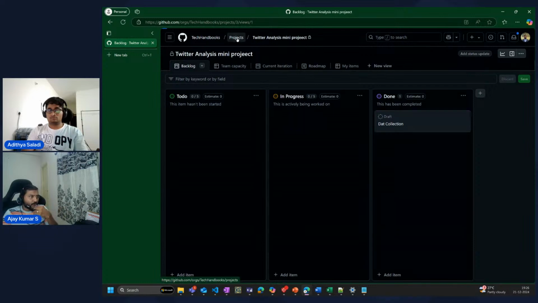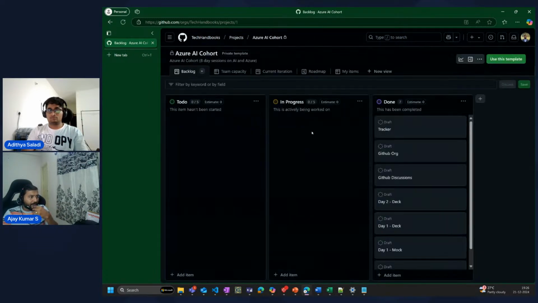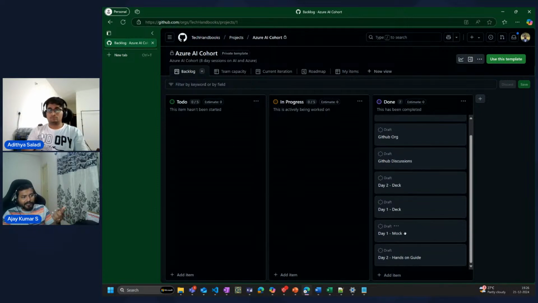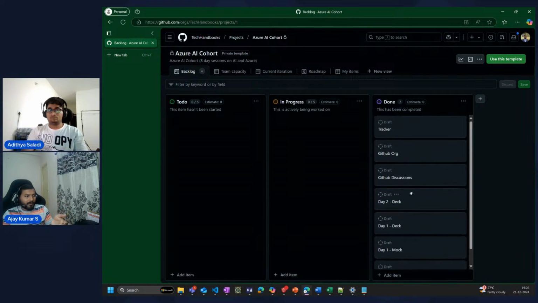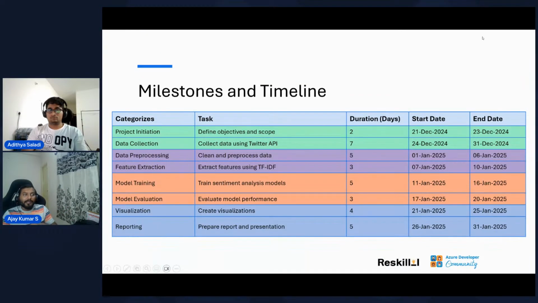Again, I just wanted to show you, for example, the Azure AI cohort itself. We initially were from different geographies, right? So I am in Chennai, Aditya is in Hyderabad. So we wanted to coordinate within ourselves. So we created a project here using the same GitHub organization, and we had different tasks here. If you see here, we started creating decks, we started creating hands-on guides, etc. We were using this to plan our activity, and then we were done with it, right? So this is how you can use this planning tool, which is available in GitHub.